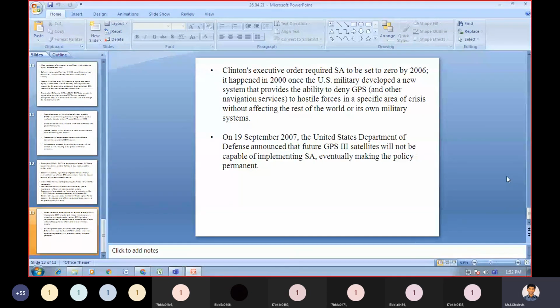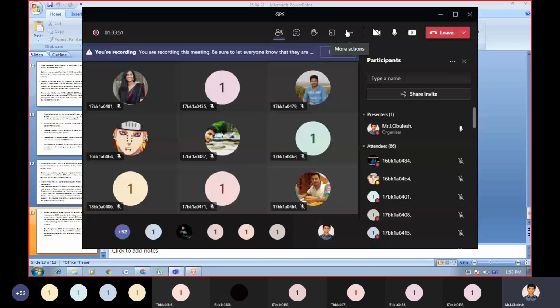So on 19 September 2007, the United States Department of Defense announced that future GPS satellites will not be capable of implementing SA, eventually making the policy permanent.